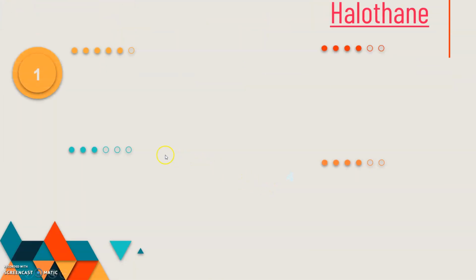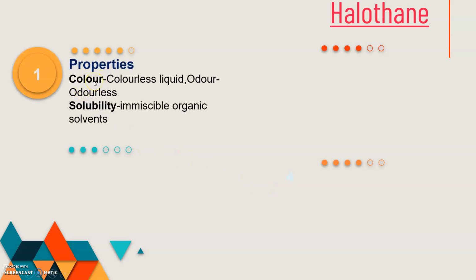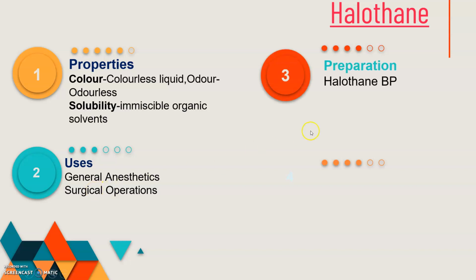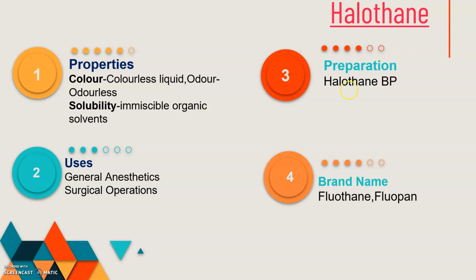Next, what are the properties of drug number 1, halothane? It is a colorless liquid, odorless, and insoluble in organic solvents. What about the uses? Generally it is used as a general anesthetic, also used in surgical operations. Number 3, the preparation is available in the British Pharmacopoeia as halothane. And the fourth one is the brand names, Flutane and Flupan. So this is the detail about halothane.